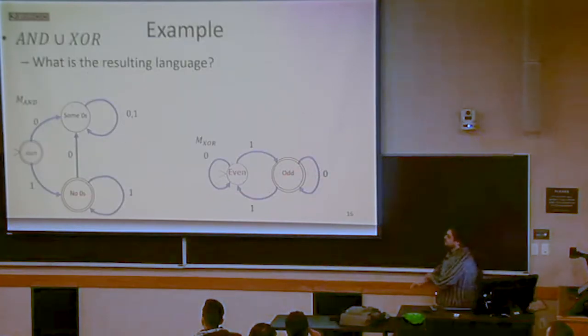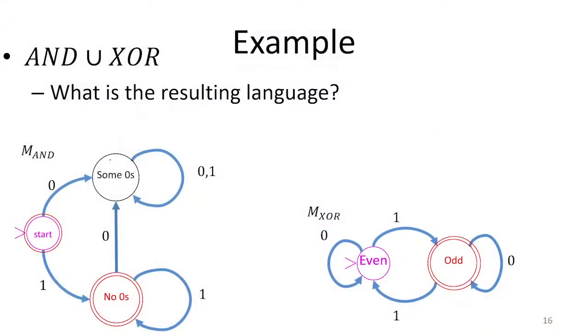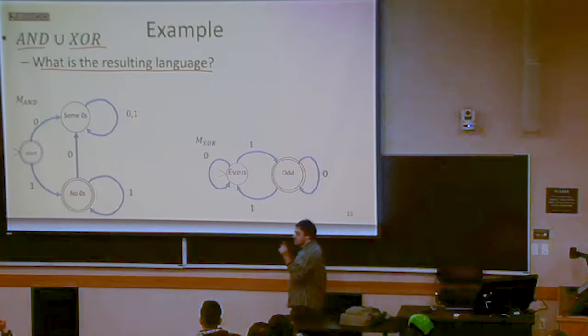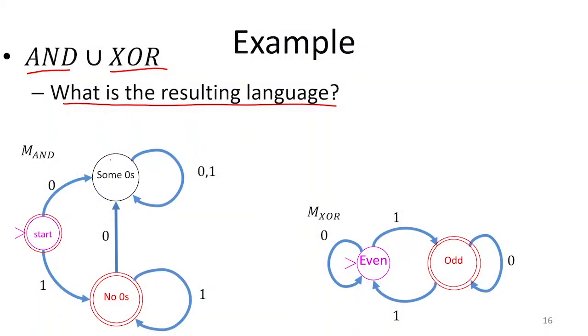So let's look at an example of what it is that we're trying to do here. Let's say that I wanted to compute the union of this AND language with the XOR language. First of all, who can describe what the resulting language is? It's the result of the union. What things are in the union? Yeah, so all strings that have only ones in them, or they've got some zeros, but there's an odd number of ones.